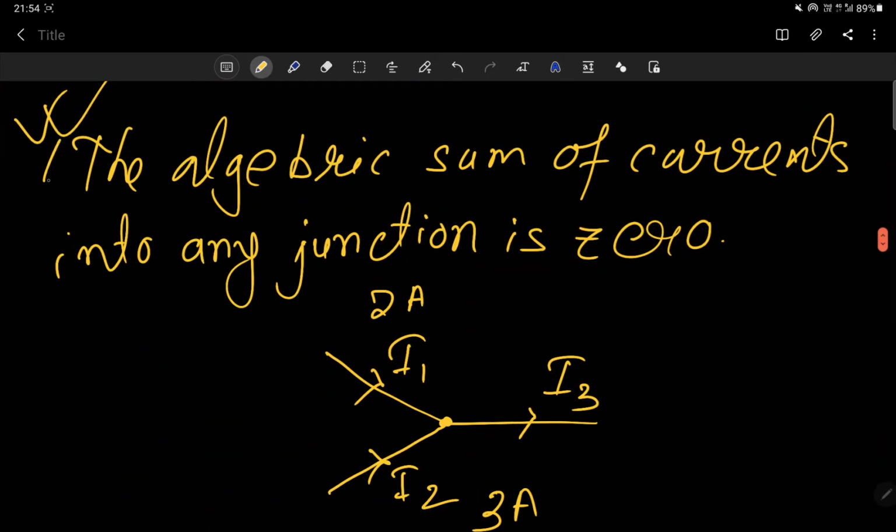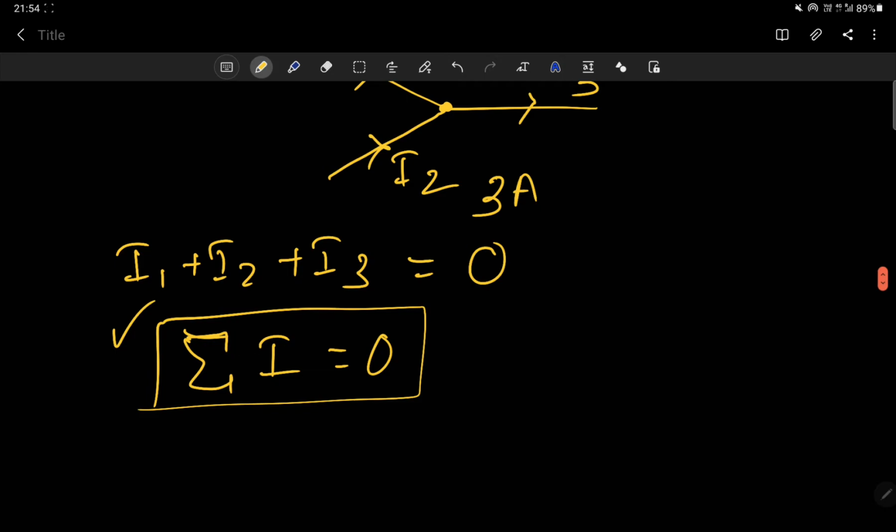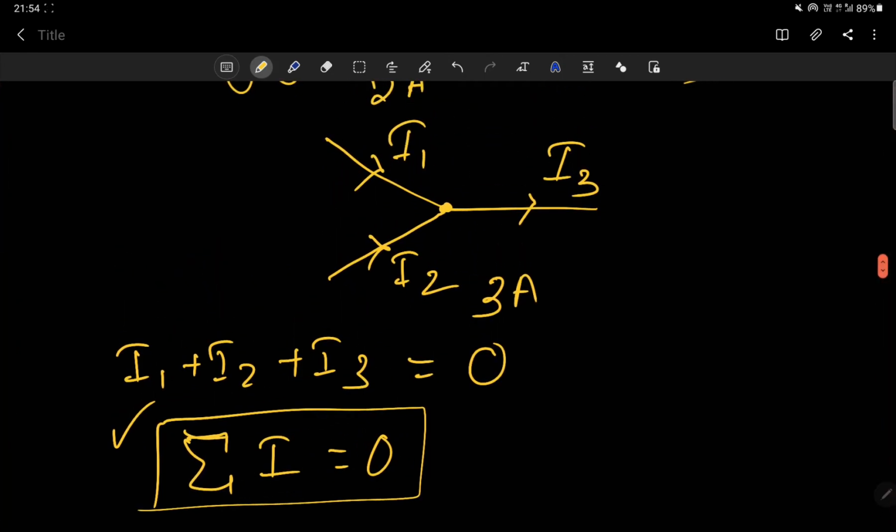This is the statement you have to remember, and this is the mathematical form: summation of I is equal to 0. The reason is, if 5 ampere current is entering, obviously 5 ampere will leave from that junction. If 10 ampere is entering, 10 ampere will leave. If 6 people are entering a gate, obviously 6 people will leave from that gate. It is not possible that 8 people will leave, correct?